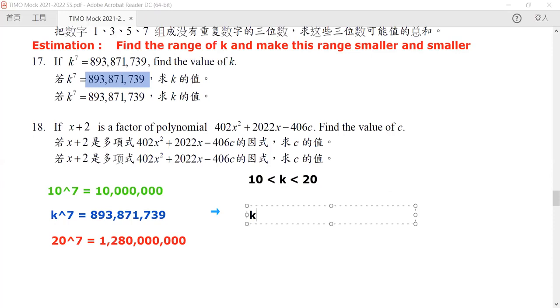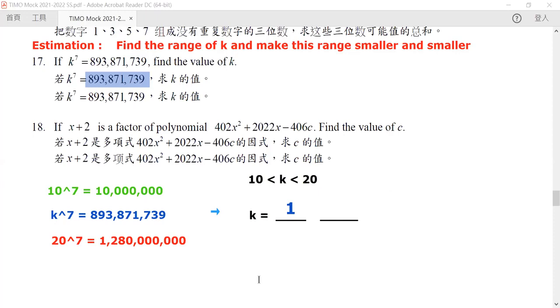So in other words, k can be written in the following form, in which it is a 2-digit number in which its first digit must be 1. Okay. So all we need to do is to estimate. Now, the range is small enough.